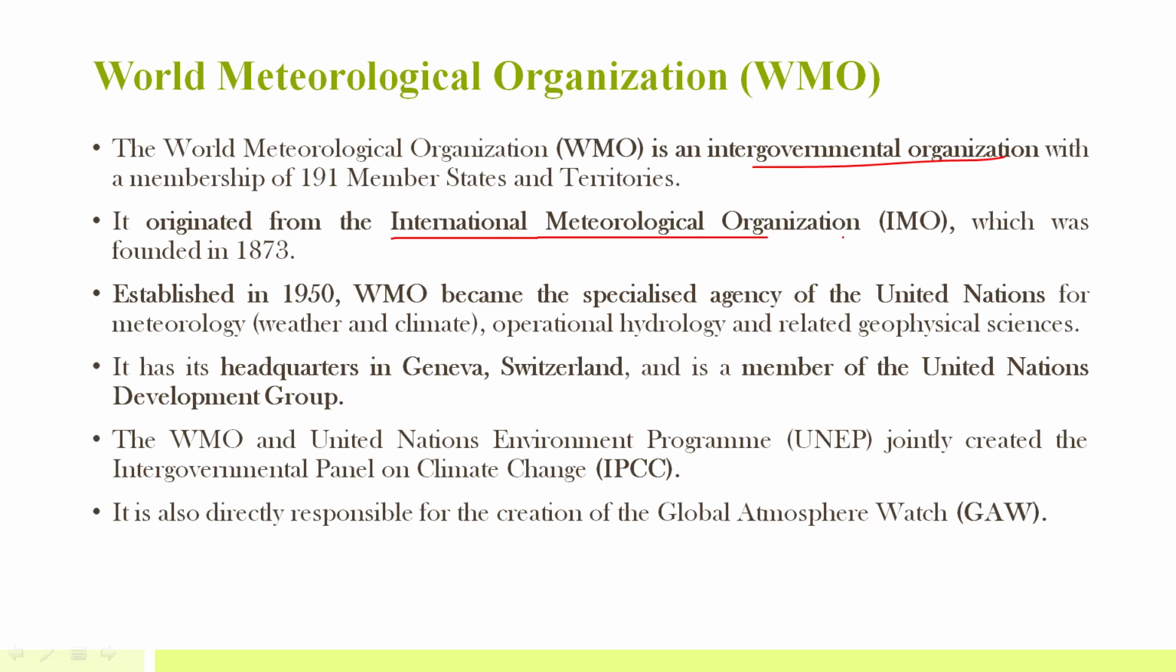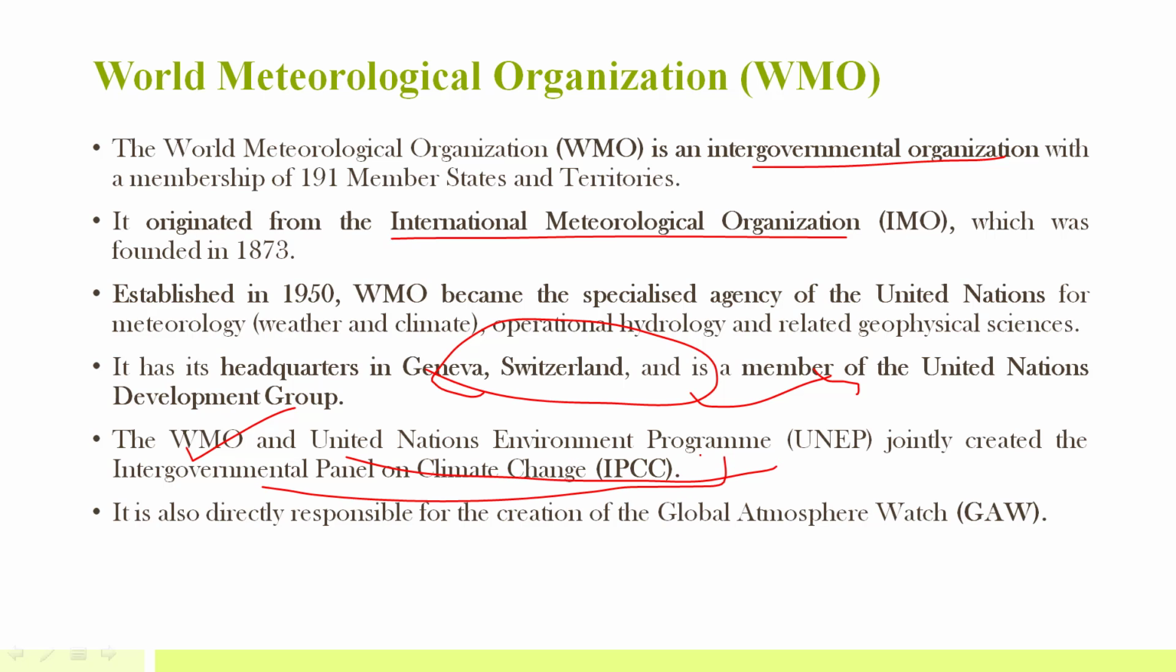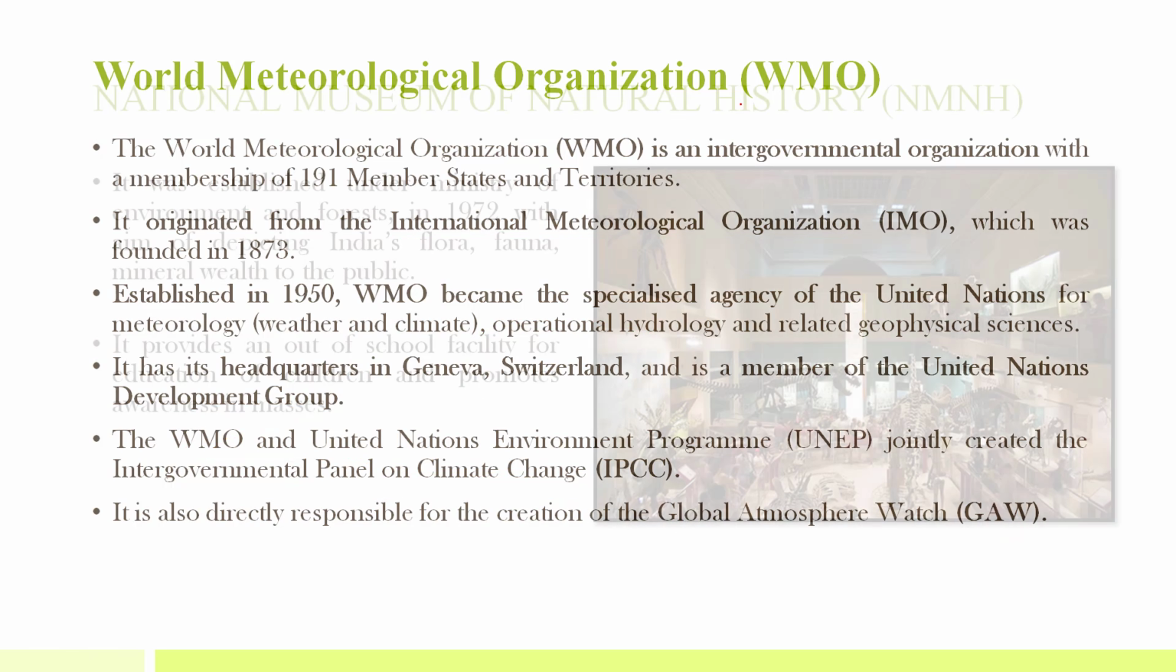Earlier it actually originated from the International Meteorological Organization. Then it has its headquarters in Geneva in Switzerland, as I have told you, that's a special agency under UN. Then World Meteorological Organization and UNEP, that is United Nations Environment Program, jointly created the IPCC, that is Intergovernmental Panel on Climate Change. And this IPCC issues assessment reports for measuring the impact of climate change and how much climate change has taken place. Okay. So it is also directly responsible for the creation of Global Atmosphere Watch. So these are the major roles played by the World Meteorological Organization.